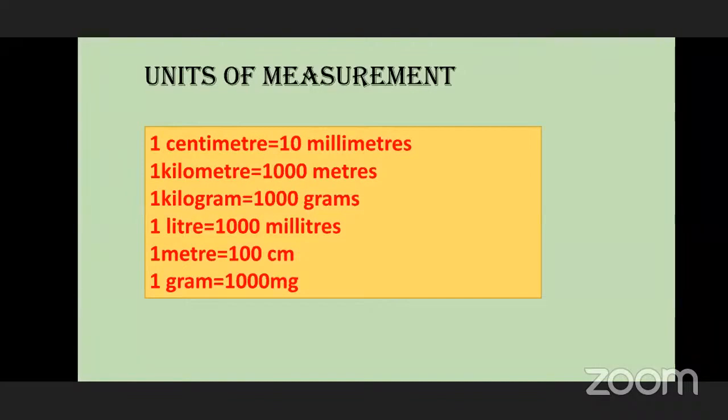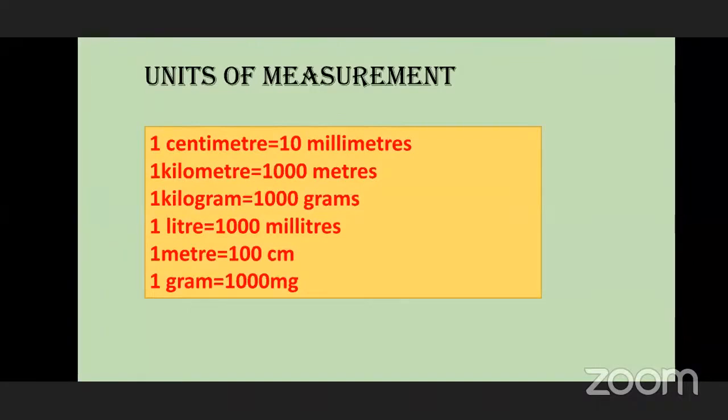1 meter is equal to 100 centimeters. 1 gram is equal to 1000 milligrams.